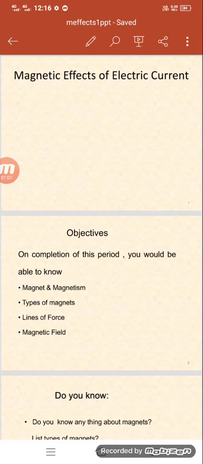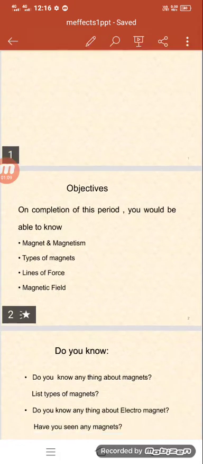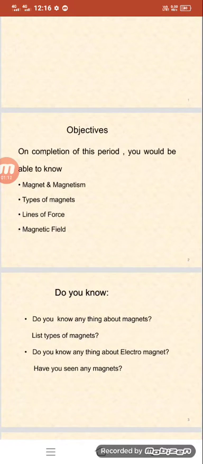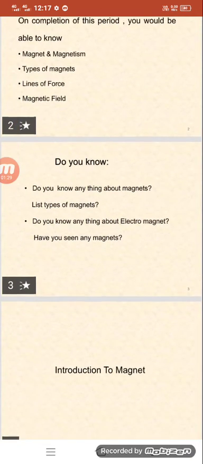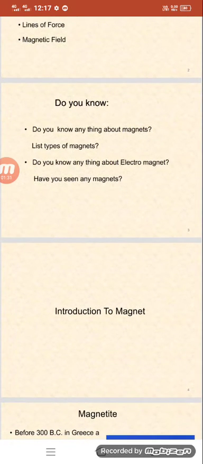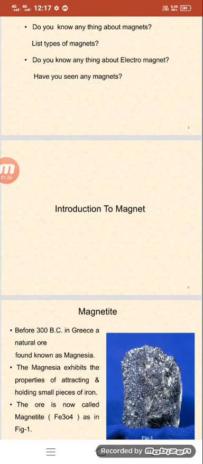Before going to our main objectives, something about magnets, like our types of magnets. What is the meaning of electromagnet, and have you seen any magnets? Like this we are going to discuss. Mainly we are going to introduce our first topic, the magnet. What is the meaning of magnet? Introduction to our magnet, like magnetite.